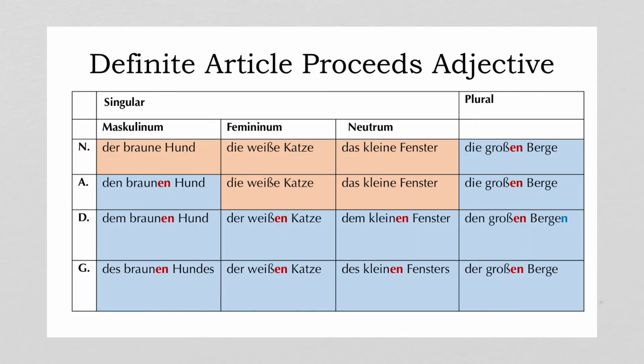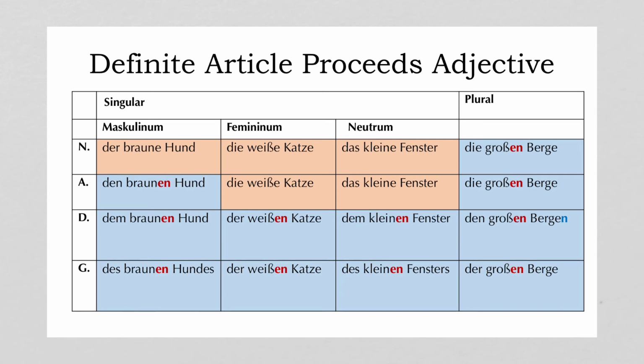Let's look at a chart that I put together. This is the big picture, and I've tried to color code it to help you see what your options are. Everything that's highlighted in light blue, these are instances where you would add en. And the majority of the possibilities here will be en. So if in doubt, guess en. If you're trying to figure it out and you don't remember, just guess en. You have a higher chance of getting it right. But if you want a strategy, you notice that there are only four spots here where we add e.